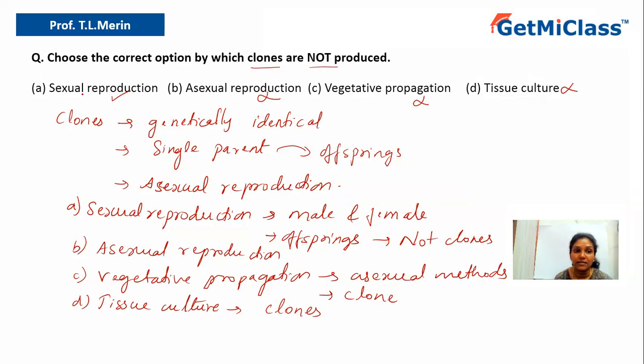So the correct answer, that is sexual reproduction, is a type of method by which clones are not produced. Hence the final answer will be sexual reproduction. So let's conclude. The final answer will be option A, that is sexual reproduction. Why? Because by sexual reproduction, we don't get clones. Okay? So that is the right answer.